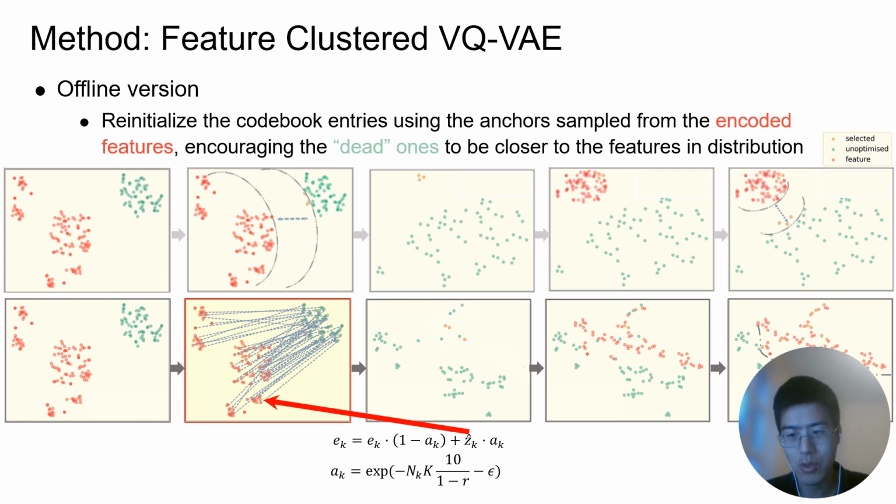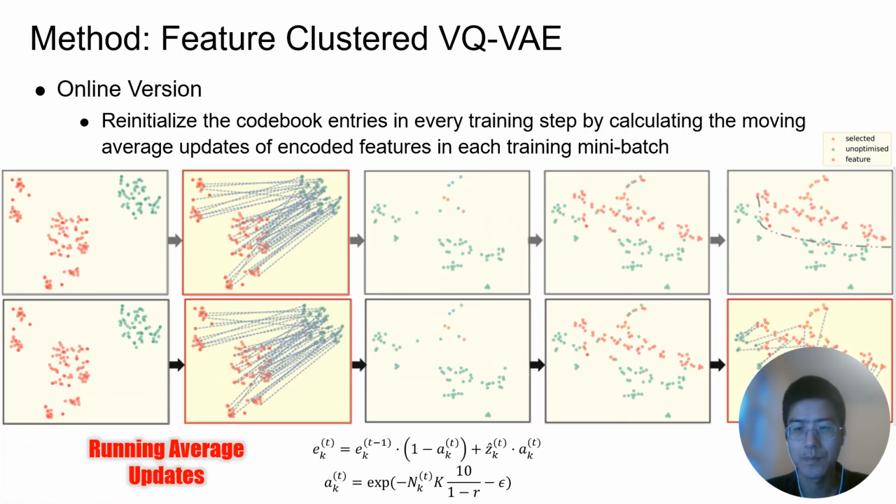However, the feature distribution is changed. This is quite different from the traditional clustering algorithm. To address this, we propose the running average update. That means we add the training epoch into the formula. For this online version, we will keep reinitializing the unselected points, which enforces all vectors to be close to the encoded feature distribution and then can be selected and optimized for all the vectors.